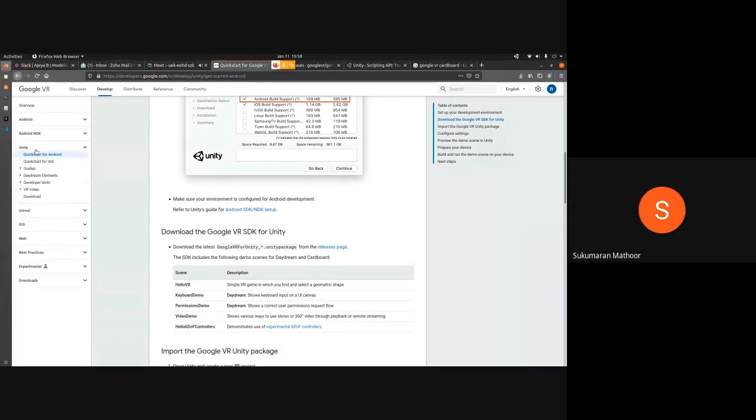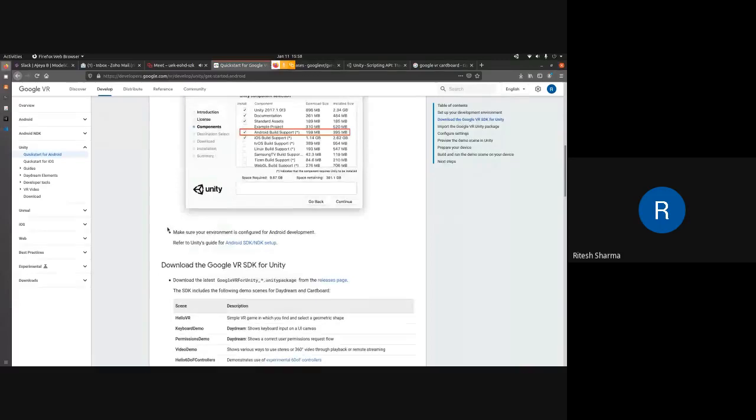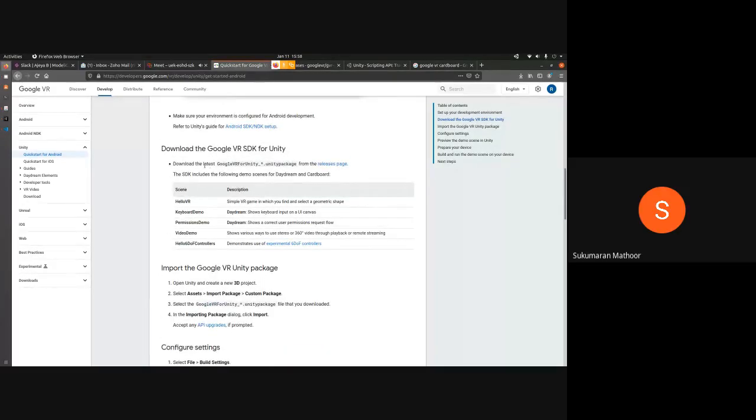Yeah, Android and yeah. So Android, just click on the Unity tab here. Then click on Quick Start for Android. Then scroll down. There is no quick start for Android. Also, on the left you have all, so Android, NDK, Unity, Unreal, iOS. Android is there. Yeah, correct. So not the Android. Go to the third option, which is Unity.